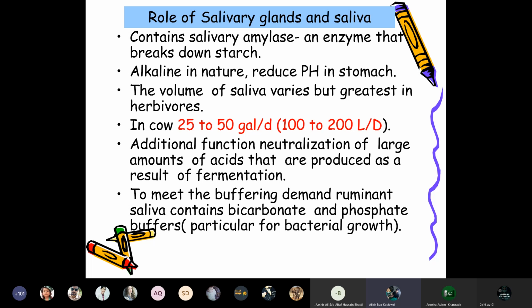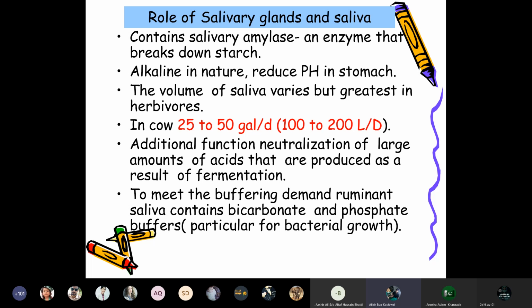Saliva contains salivary amylase, an enzyme that breaks down starch into glucose. It is alkaline in nature and reduces the pH in the stomach. The volume of saliva varies, but is greatest in herbivores. In a cow, it is about 25 to 50 gallons per day, that means 100 to 200 liters per day.